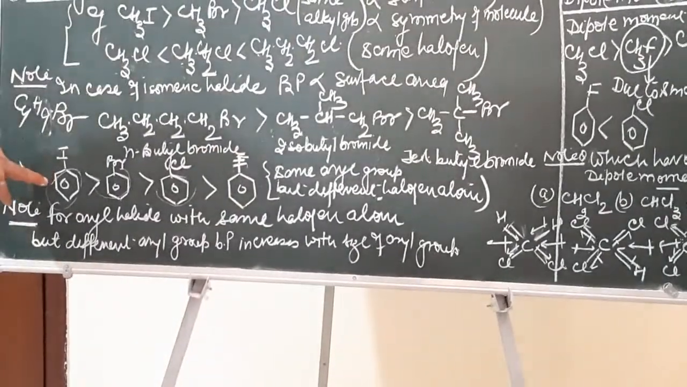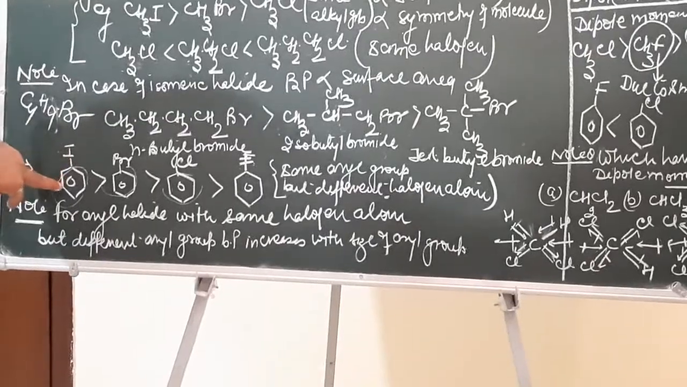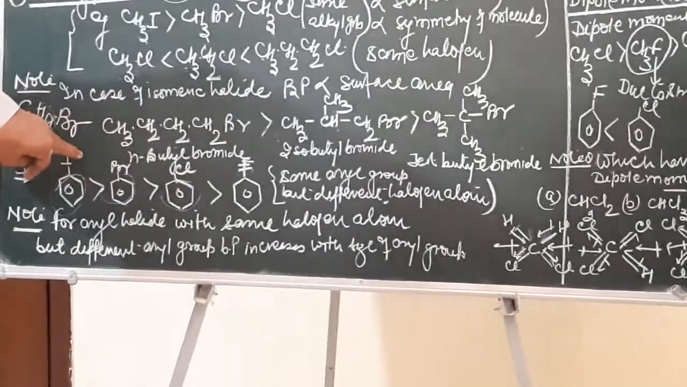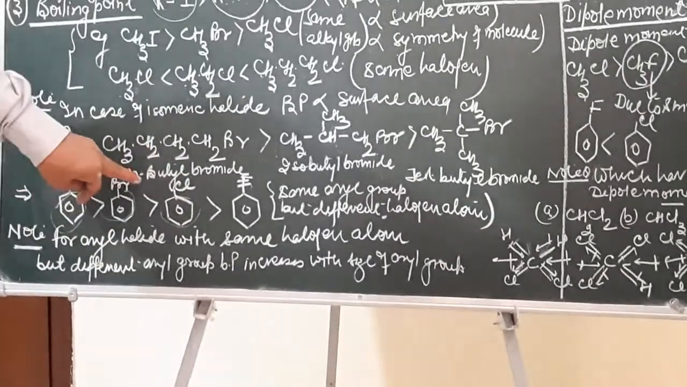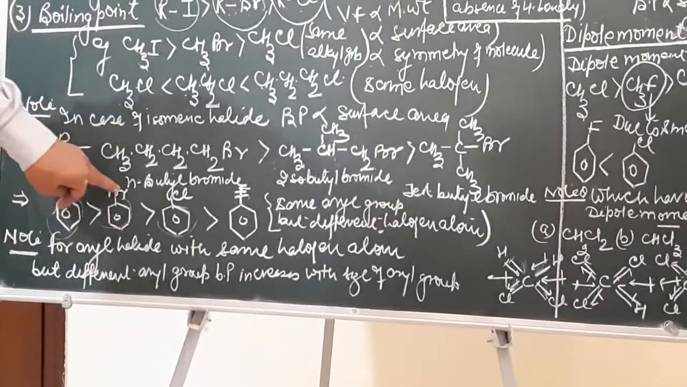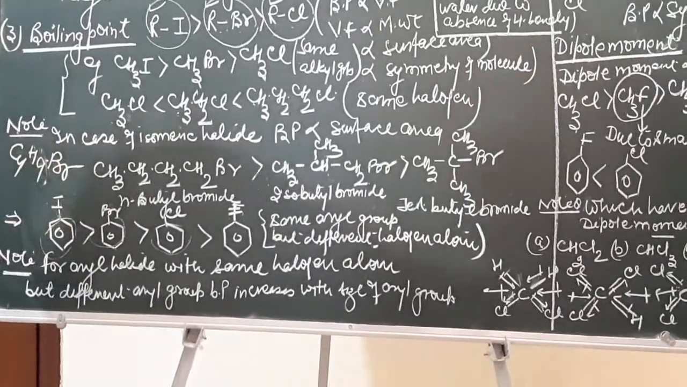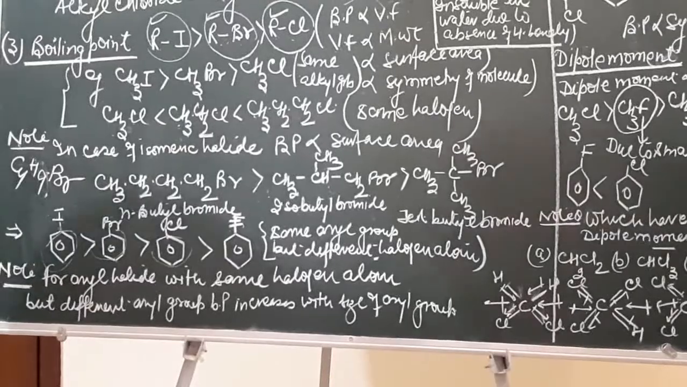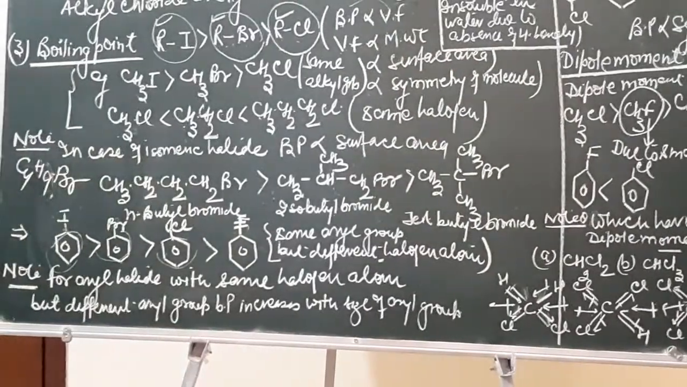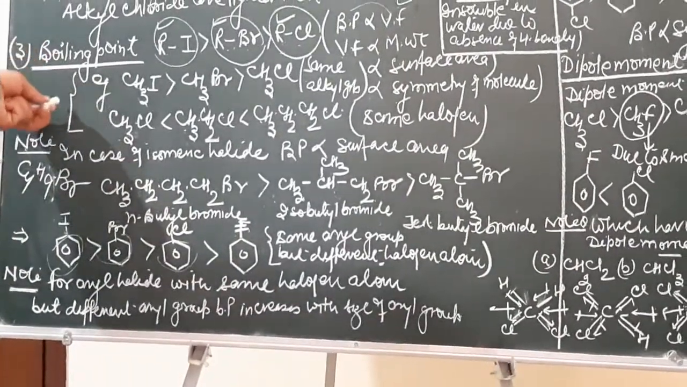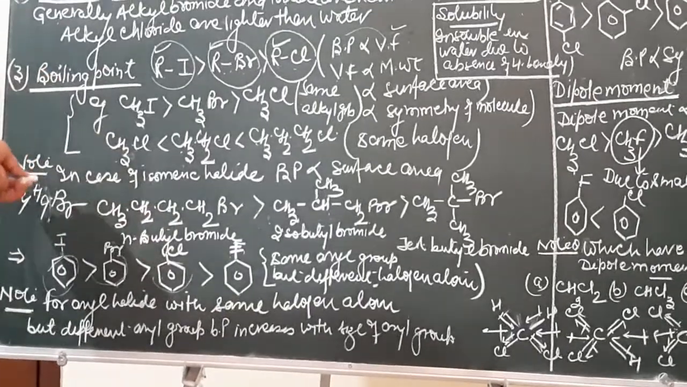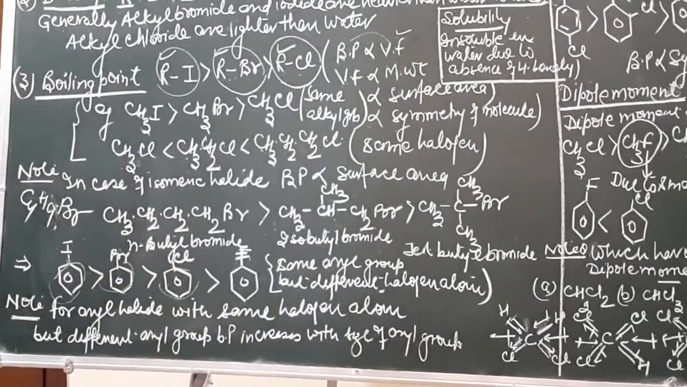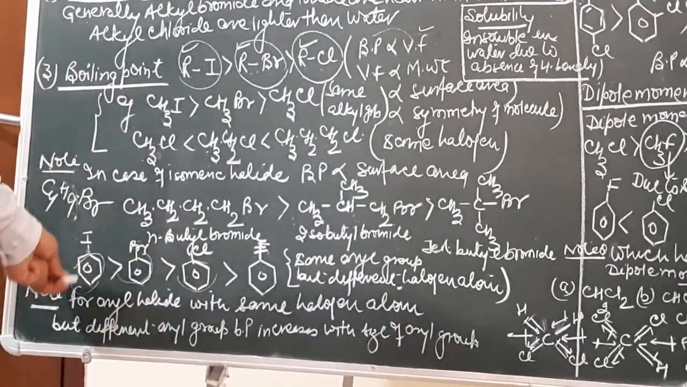So what is the concept over here? When aryl group is same and halo group is different, then it will depend upon the mass. So more is the mass, more will be the van der Waals force of attraction and more will be the boiling point. So remember the concept of how to arrange them in the increasing or decreasing order of the boiling point.